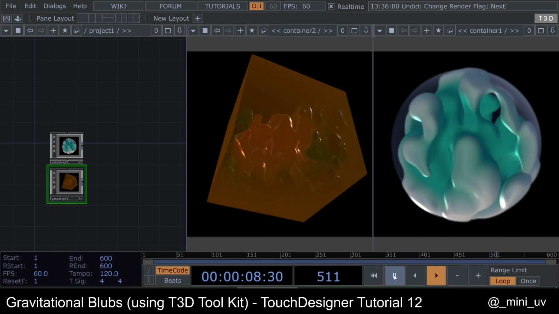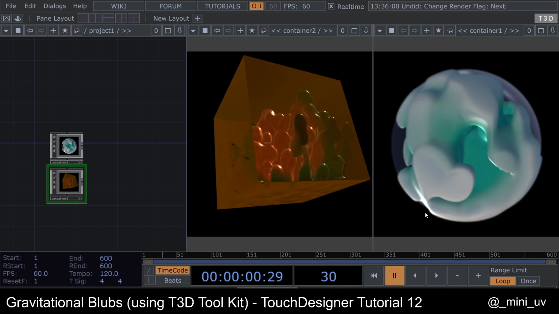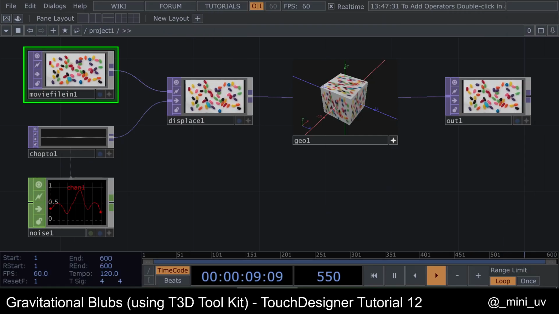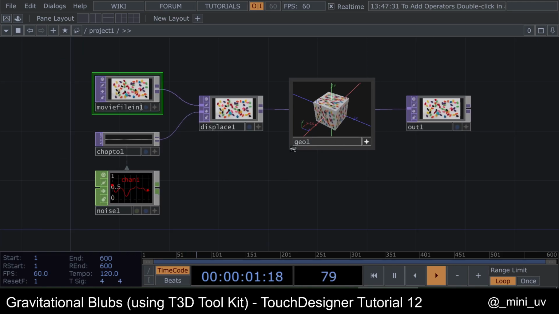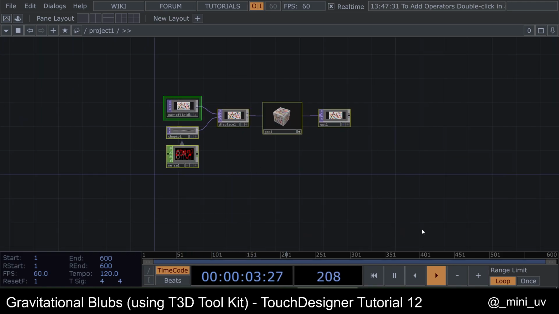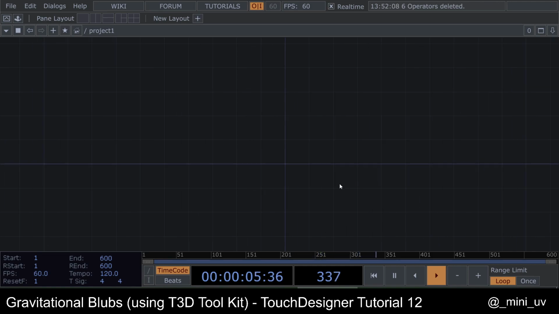Yeah, let's start. So I'm gonna put this to the side, and I have a new TouchDesigner project file over here. Let's delete everything. After you download Josef's toolkit from Patreon, you can drag it into your project file like this, and in the top right corner you can see the T3D button.